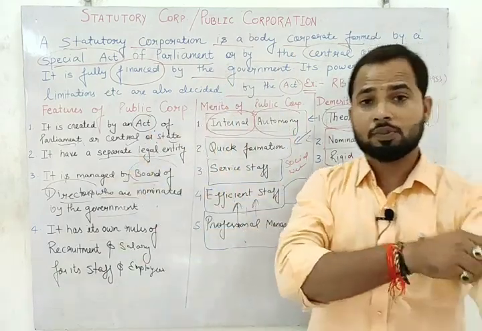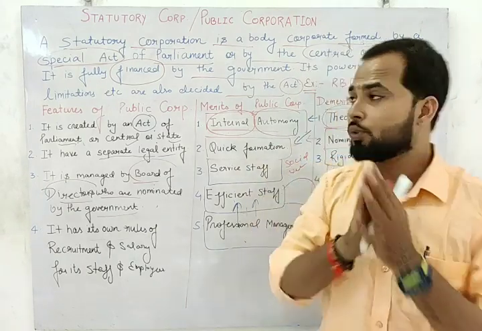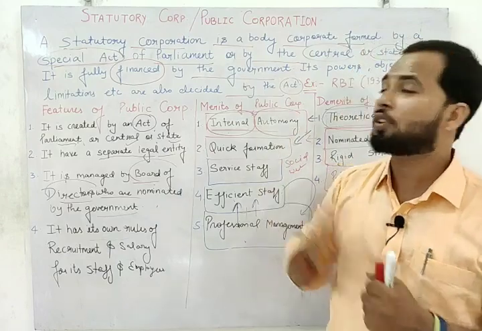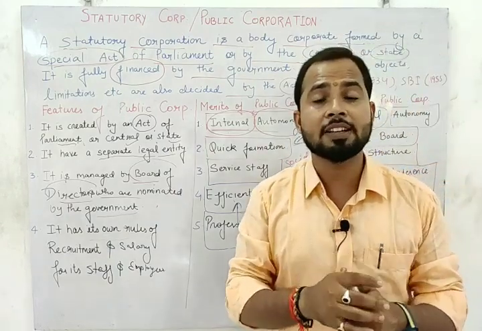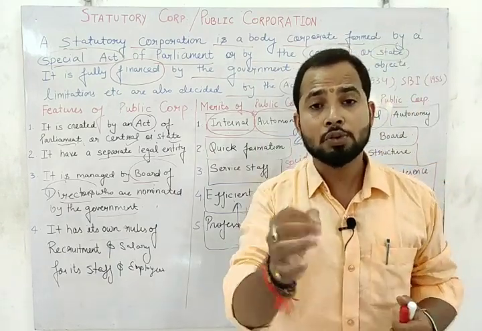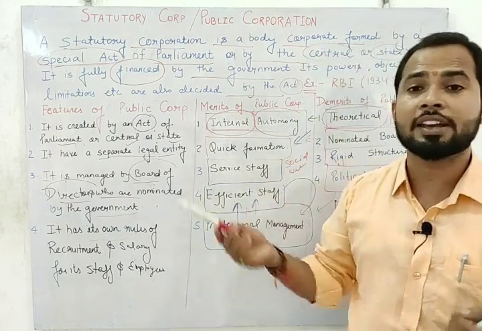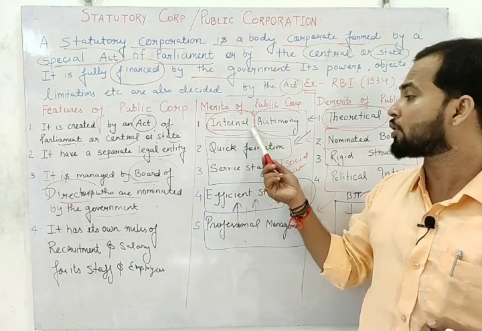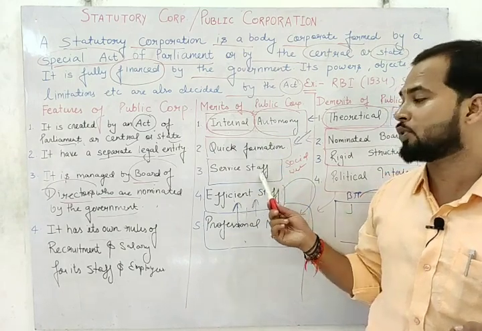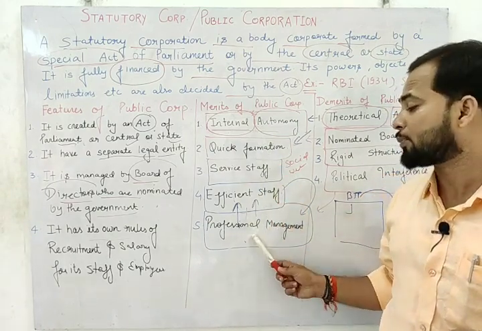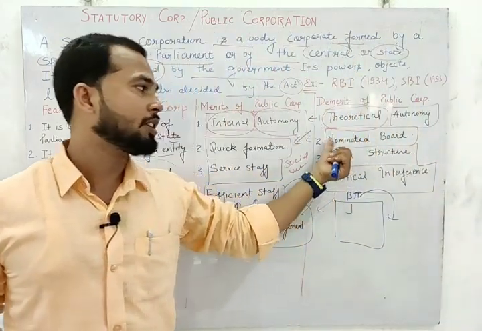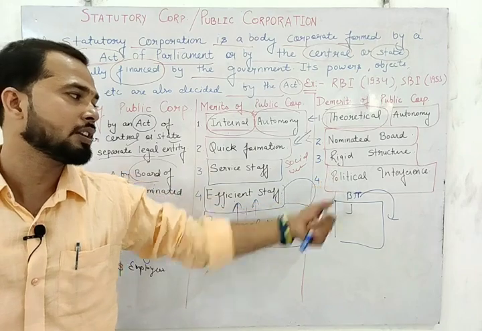Just for a quick recap, I will give you one thing. The public corporation is what? A public corporation is started by a special act. The main motive is what? To control the institution, like we have RBI and SBI. Features we have already discussed. Merits: internal autonomy, quick formation, service motive, efficient staff, professional management. Demerits: theoretical autonomy, nominated board, rigid structure, political interference.